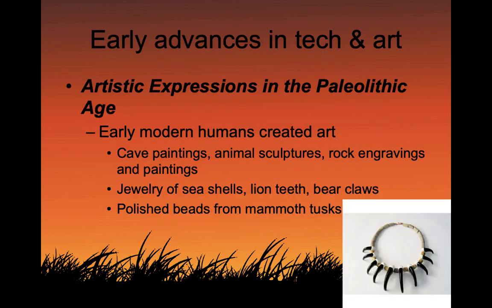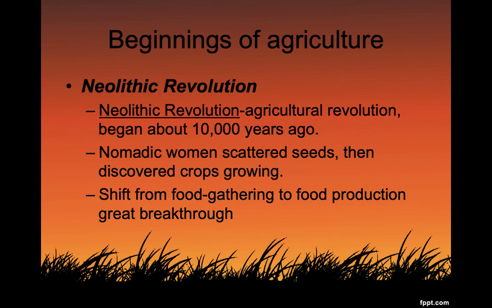They also used it for artistic expression. You can see they created art with cave paintings, animal sculptures, rock engravings, and paintings. Here you see a jewelry of seashells, lion teeth, bear claws, and they also used polished beads that they got from the mammoth tusks. During the Neolithic Revolution, however, we have this agricultural revolution about 10,000 years ago.